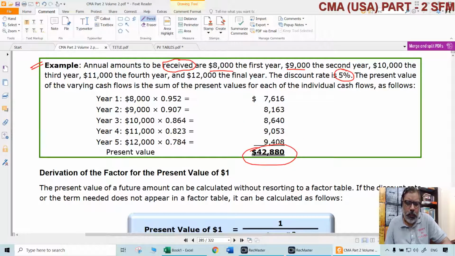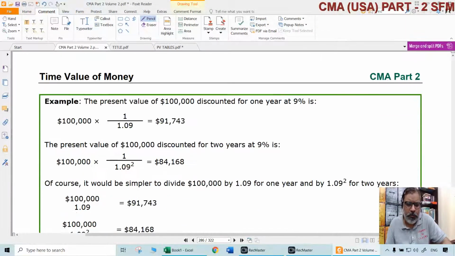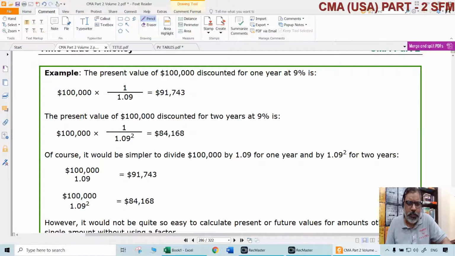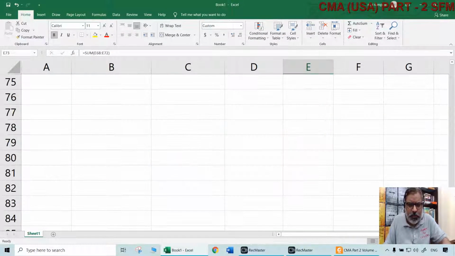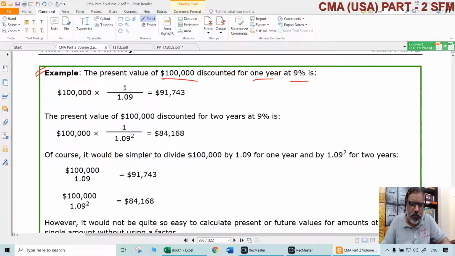Then, can we do this with a formula? We know this already. 1 divided by (1 plus r) to the power of n, whichever way you use. That can be easily found out, and you can find the present values of anything easily. 100,000, 1 year, 9%. Straight away, 100,000 divided by 1.09. Simple. So 91,743.